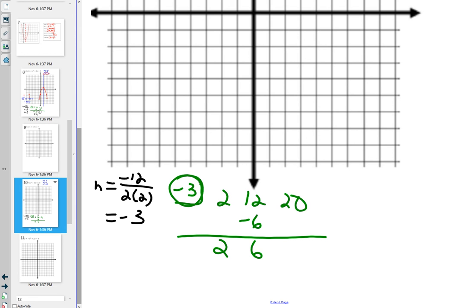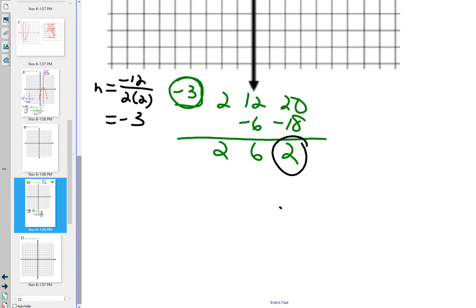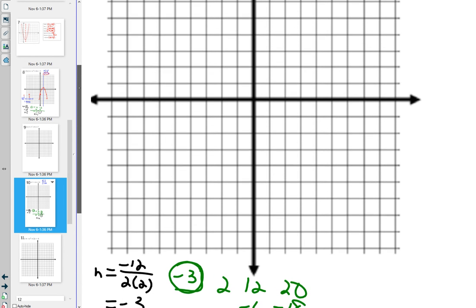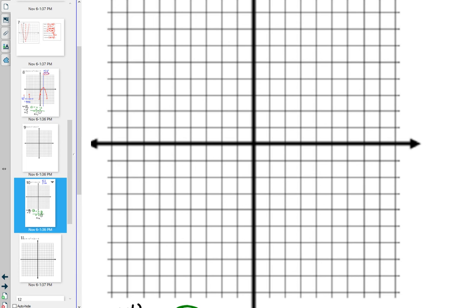To get above the line, you multiply. 6 times -3 is -18, which when you add gives you 2. So k is sure enough going to be 2. My axis of symmetry is going to be at -3. And then (-3, 2) is the vertex.